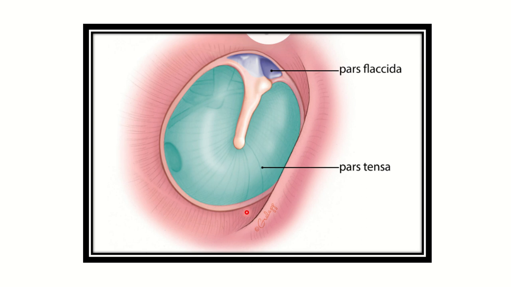In this picture, we can see the tympanic membrane, and it is the medial view. The tympanic membrane is seen through the middle ear cavity. Here this is the pars tensa, which is the larger part, and the most pointed part is called the umbo. So the umbo of the tympanic membrane is located in the pars tensa. Then we can see the pars flaccida here. This is a very small part compared to the pars tensa. The pars flaccida lies in the upper part and is smaller than the pars tensa.